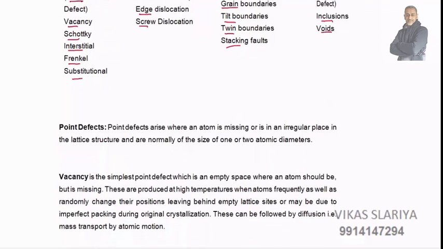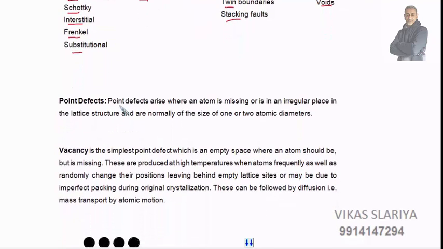Point defects. What is a point defect? Point defects arise when an atom is missing or is in an irregular place in the lattice structure, and are normally of the size of 1 or 2 atomic diameters. Means atoms are missing somewhere, and these defects are normally 1 or 2 atomic diameters in size. Such defects are called point defects. Means an atom is missing, or it is placed in some irregular place where it should not have been, but somehow it is there.